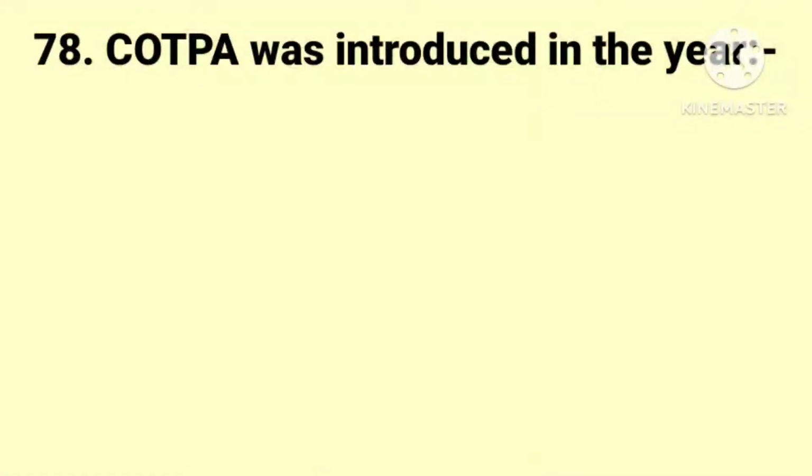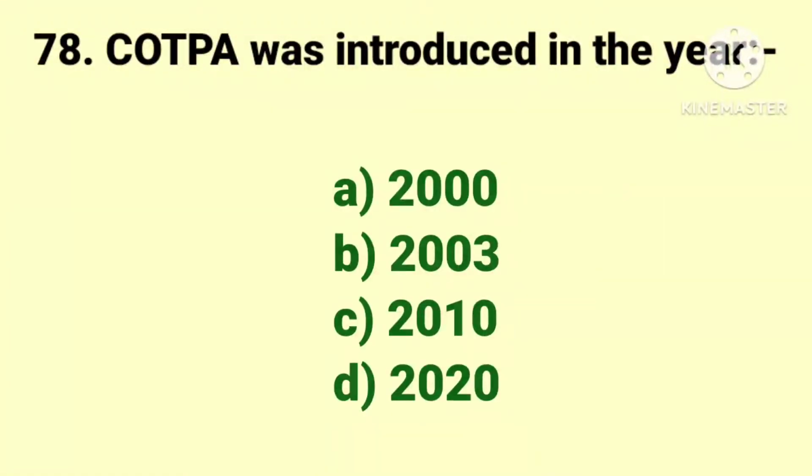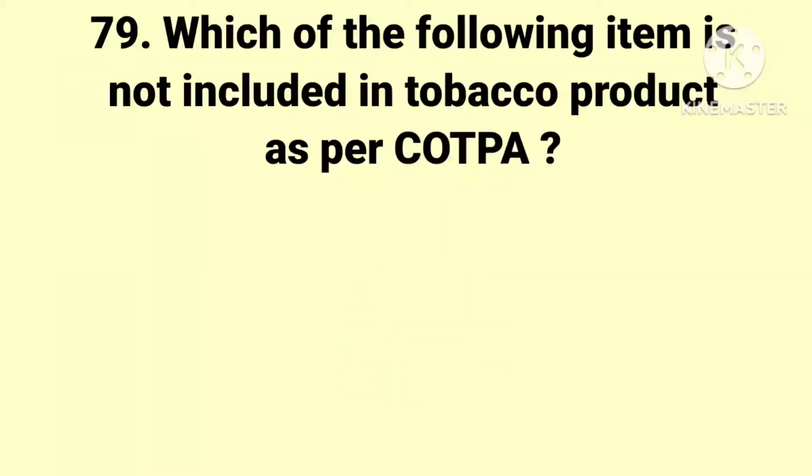Next question. COTPA was introduced in the year. The options are 2000, 2003, 2010 and 2020. And the answer is 2003. COTPA is Cigarette and Other Tobacco Product Act. Next question.